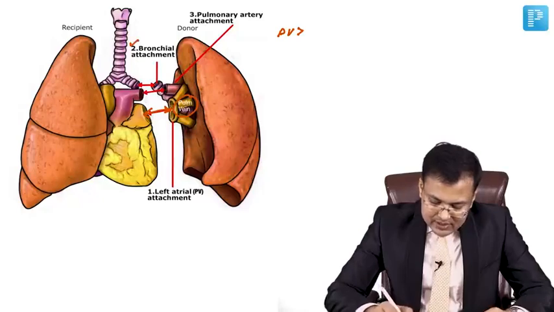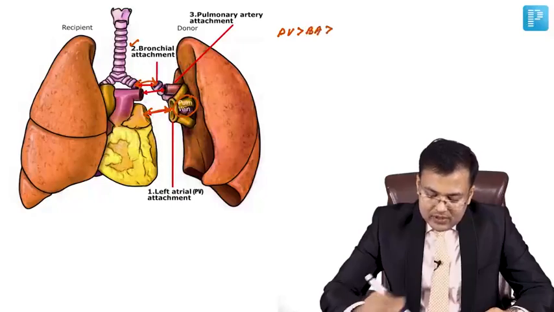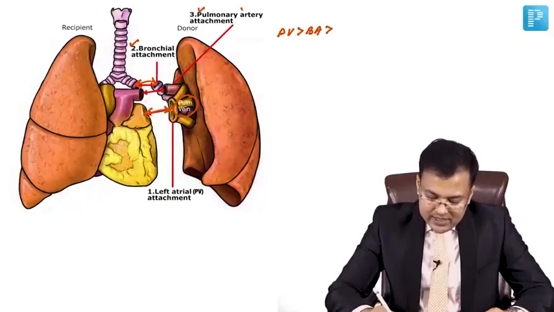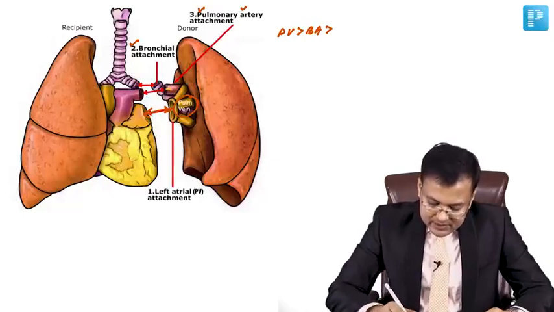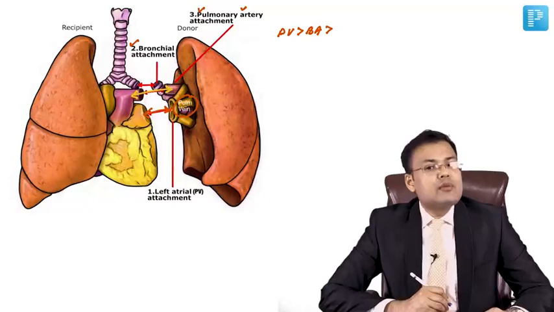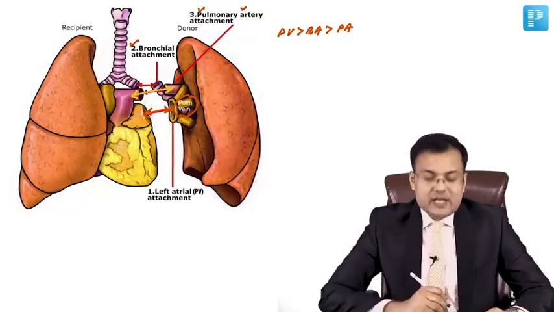What is the second one? Here you can see there is bronchial attachment. So second is bronchial attachment. And what's the third anastomosis? Pulmonary artery attachment. So here you can see this attachment. Yes, pulmonary artery. So third is pulmonary artery attachment.